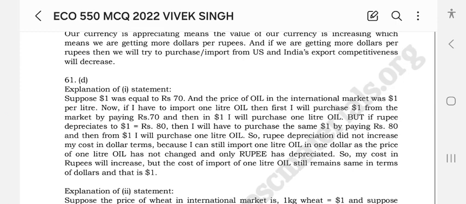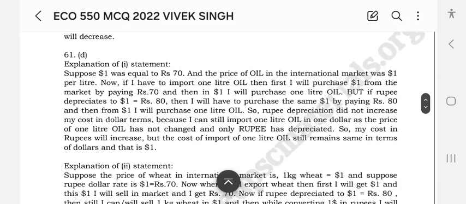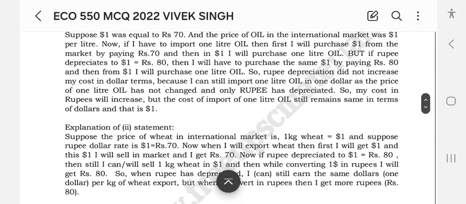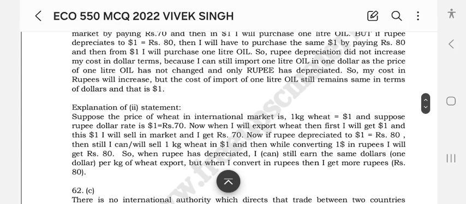So the rupee depreciation did not increase my cost in dollar terms, because I can still import 1 liter of oil for $1. The price of 1 liter of oil has not changed. Only the rupee has depreciated. So my cost in rupees will increase, but the cost of importing 1 liter of oil still remains the same in terms of dollars, and that is $1.